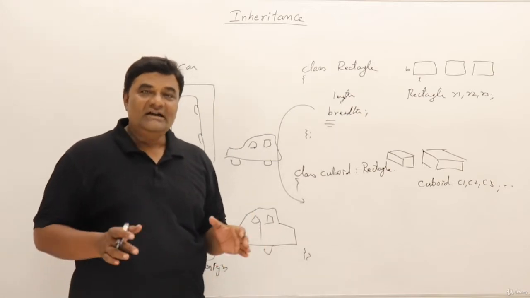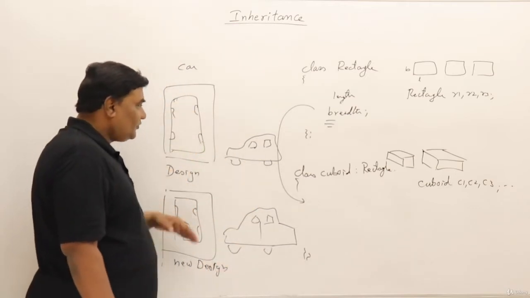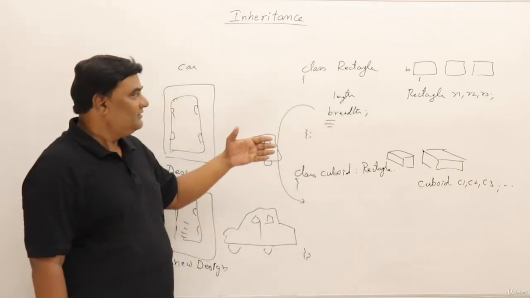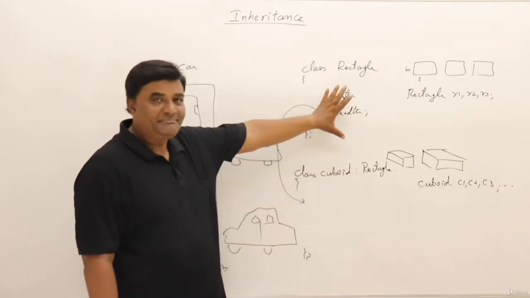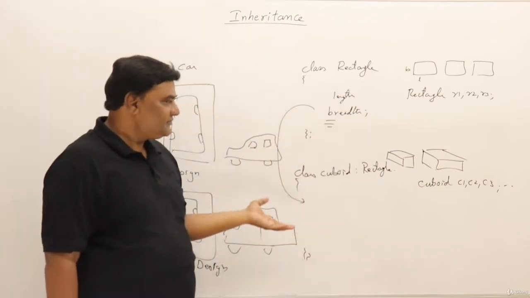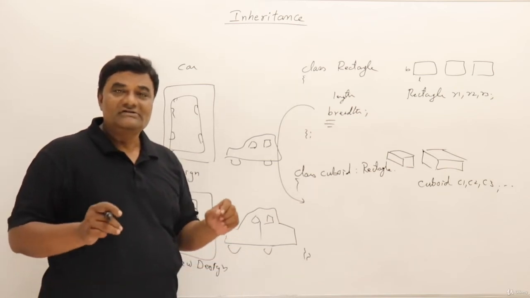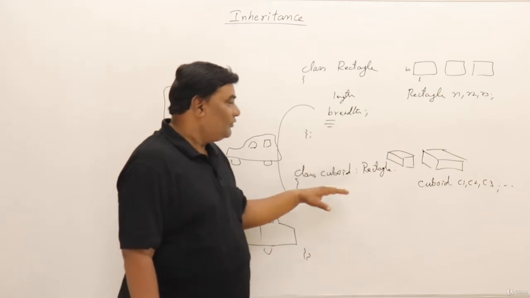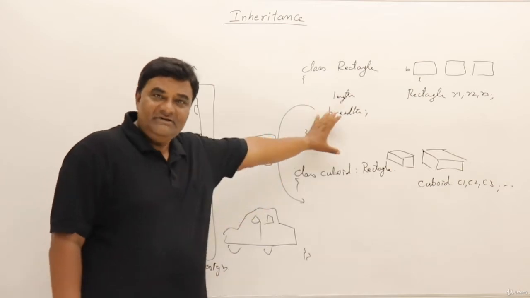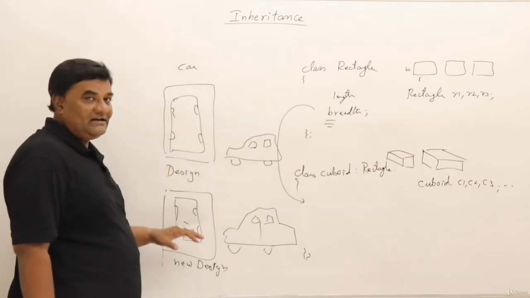In this way, we can achieve reusability in programming, that is, reusability of a design. You don't have to redesign again from the beginning. You can reuse the design. In the same way in programming, we want to reuse a class which is already perfect and error free, and we are using it. Now we want another class having the same features, so you can just inherit a new class from an existing class. This is the concept of inheritance, the procedure of borrowing the features of an existing class into a new class. Everything from this class will be taken into this one, like everything from this design will appear here, plus we can add more features to this one.